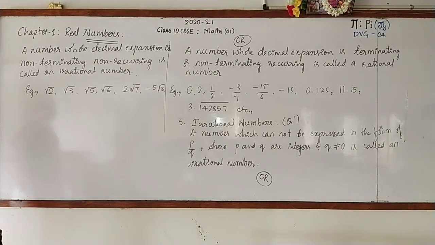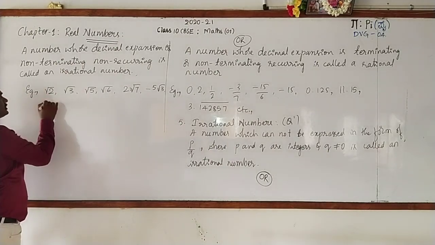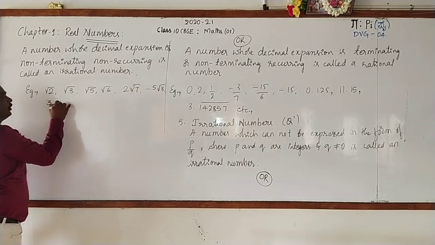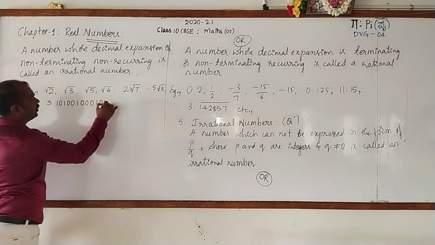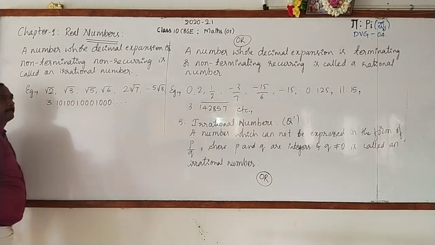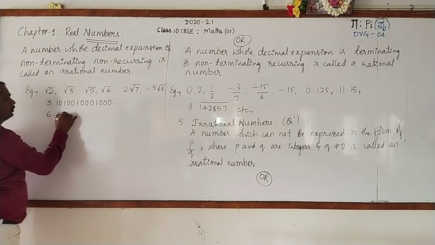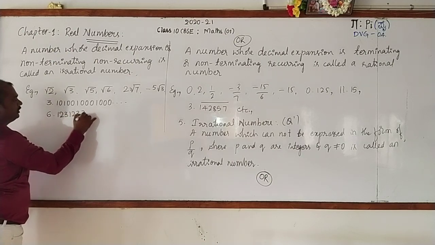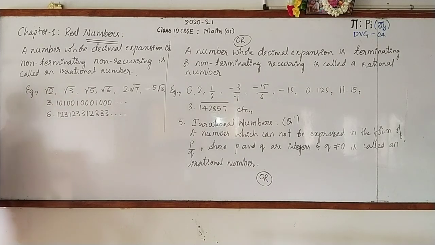They are all irrationals. And for decimal expansion, you can take some of them as I have given: 3.10, 100, 100, 100, 1 4 times 0, and so on. Then another one, 6.123, 1233, 12333, and so on. Copy?